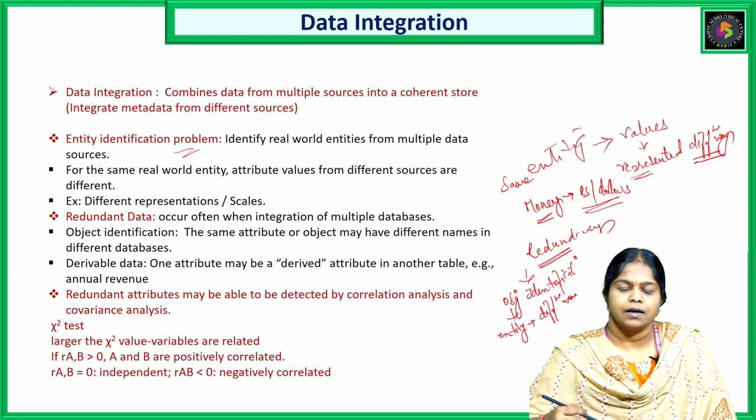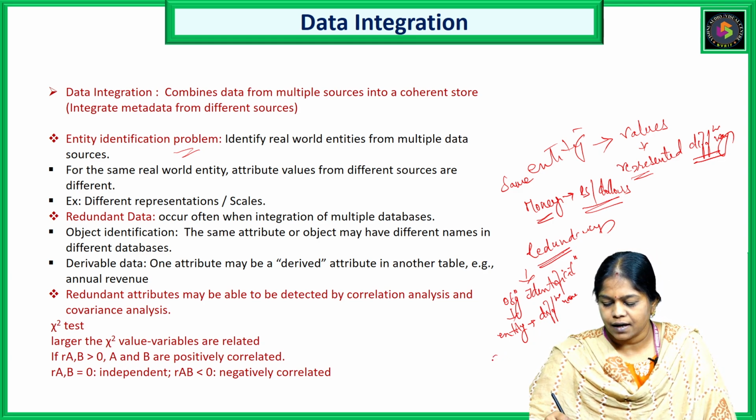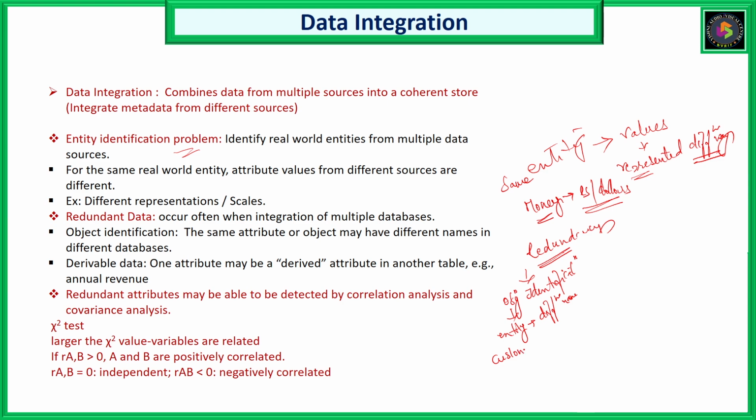For example, in a particular database, a customer may be represented as customer 1, and in a different database, it may be represented as cust 1. Customer 1 and cust 1 are different names, but both represent the same entity, the customer.